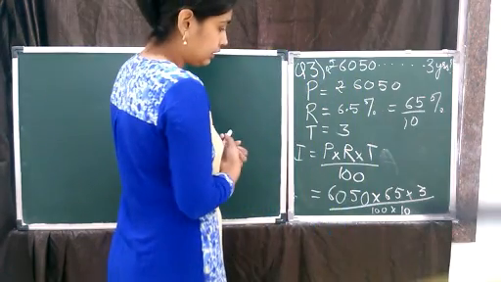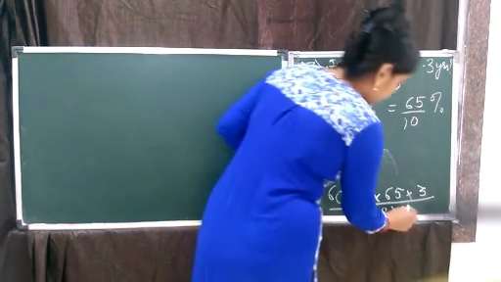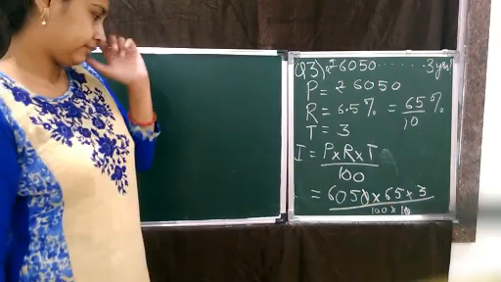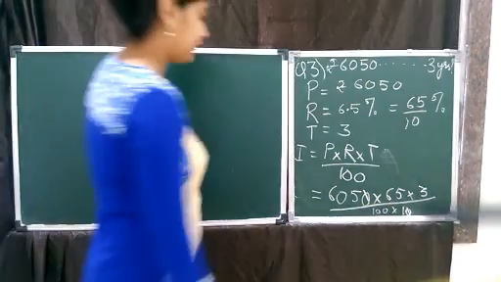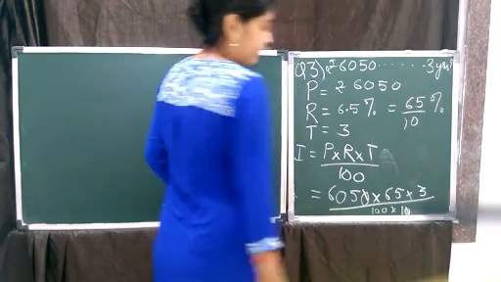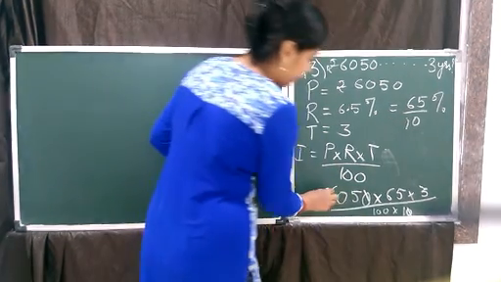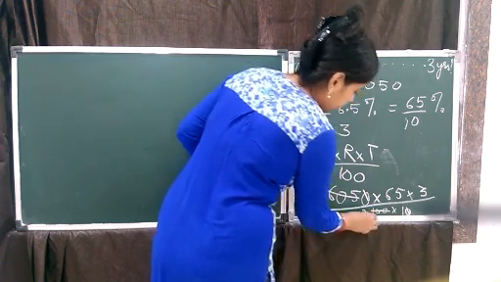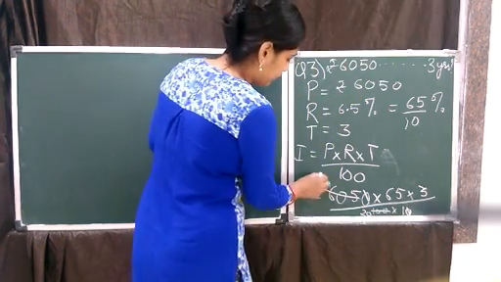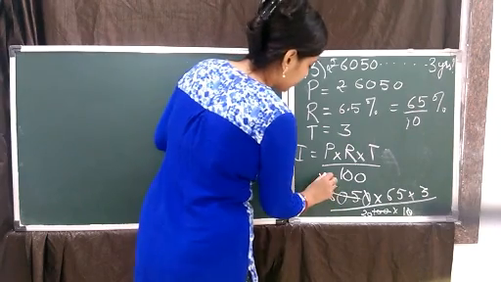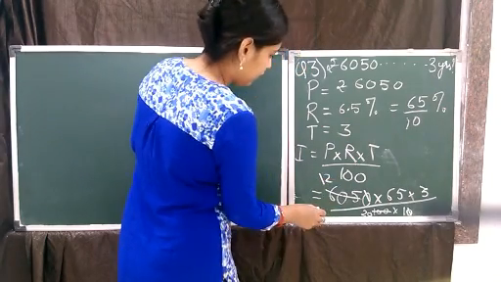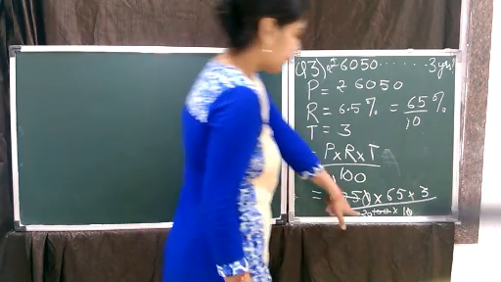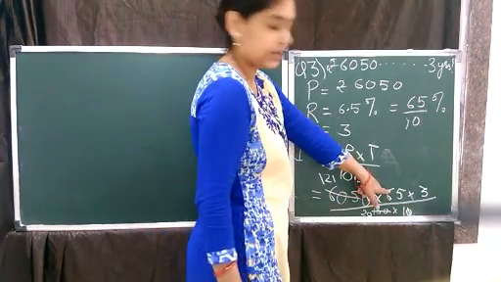So here this 0 and this 0 will get cancelled. Okay. Then 605 and 100 both are divisible by 5. So 5 20s are 100, and 5 1s are 5, 2s are 10, and 5 1s are 5. Okay, so this is 121, this is 20, this is 65, this is 3.